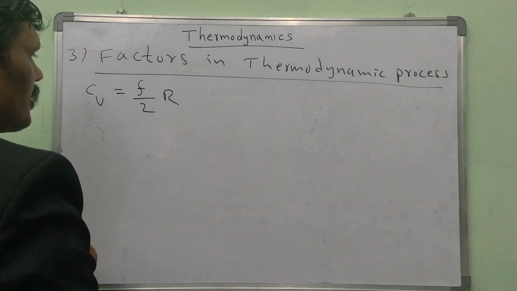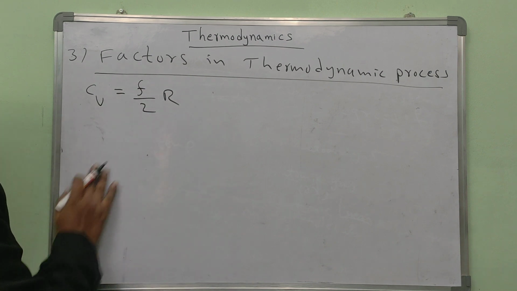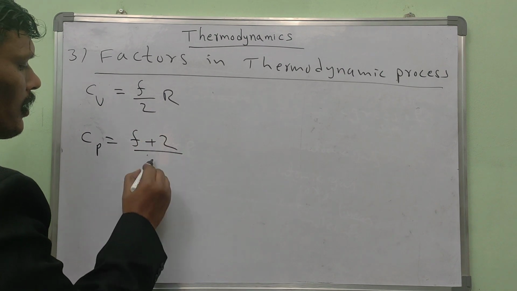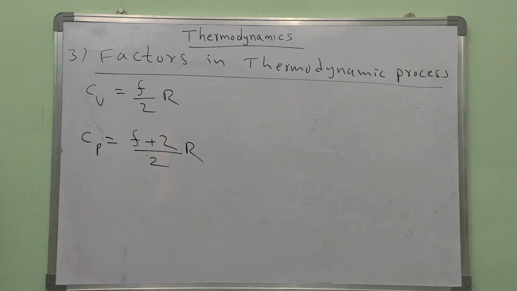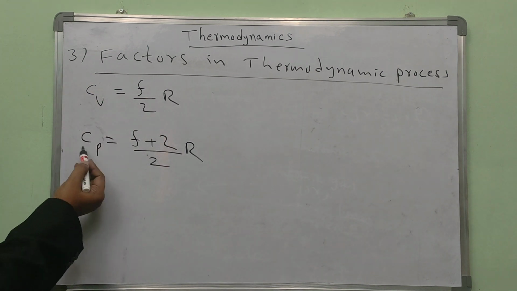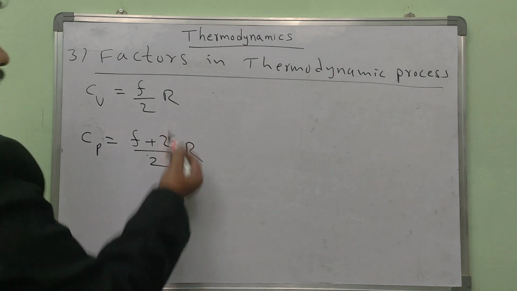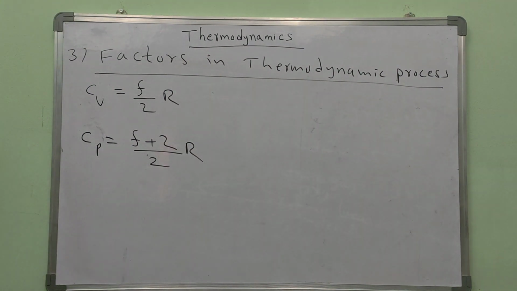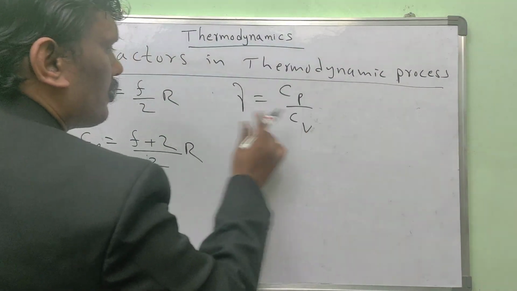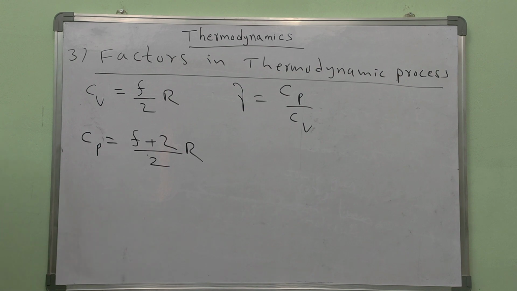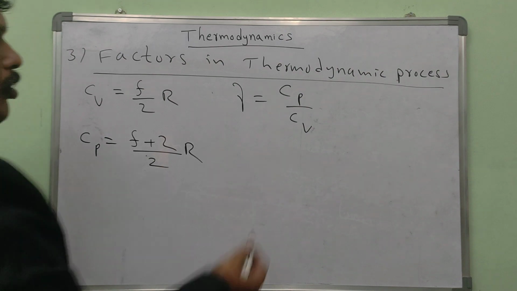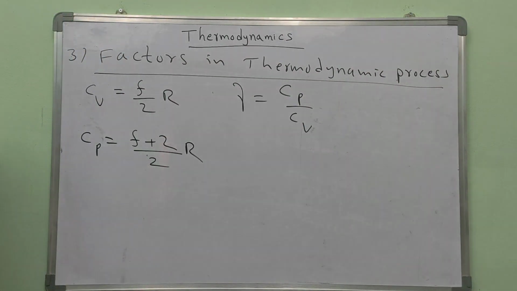Cv in terms of degrees of freedom is F by 2 R, and Cp in terms of degrees of freedom is F plus 2 by 2 into R. Here R is the universal gas constant, F is the degrees of freedom. We know that gamma is equal to Cp by Cv. Gamma is the ratio of two specific heats: molar specific heat at constant pressure to molar specific heat at constant volume.